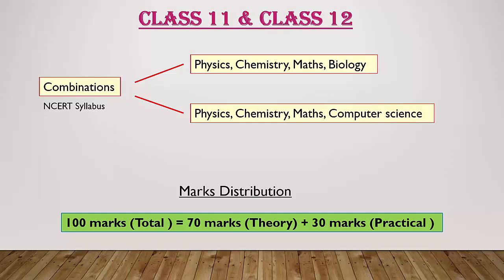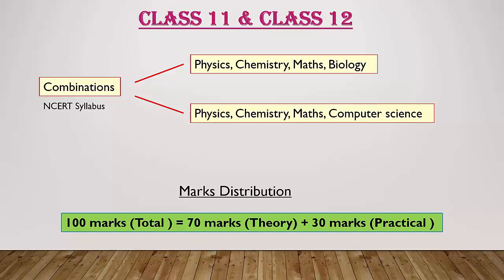If you choose the biology subject, you can go for all the courses: medical as well as engineering and other BSc courses also. If you choose computer science, then you can go only for engineering. It is not possible to go for the medical field. So you have to decide, before getting admission to class 11, whether you choose biology or computer science.